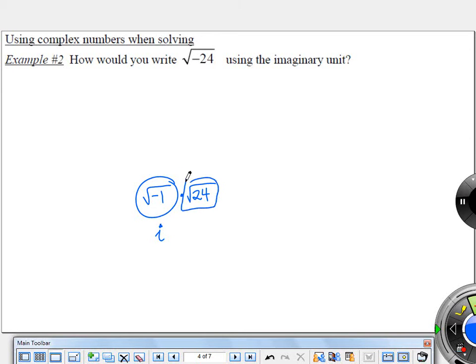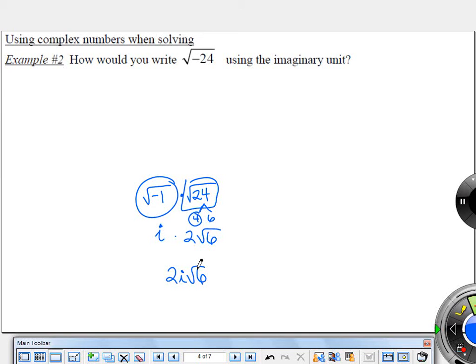Break this down as we normally would. Okay, so we would either build a factor tree or we would look for perfect squares. So 24 is 4 times 6. So 4 is a perfect square. The root of 4 is 2. 6 has no more perfect squares in it. So it would remain underneath the radical. So it's basically i times 2 root 6. And how you would see them write that is like this: 2i root 6.